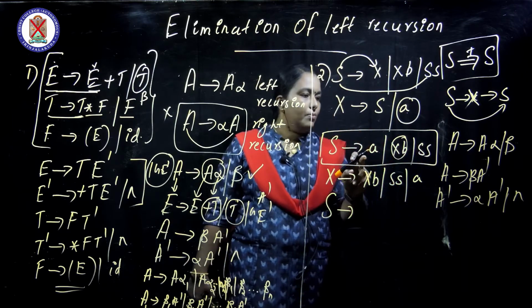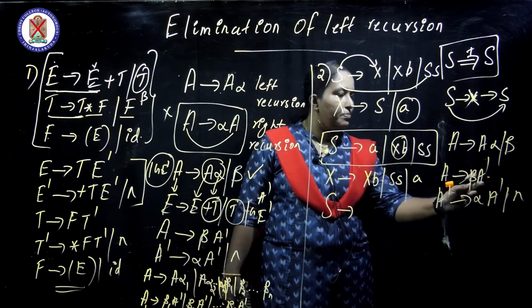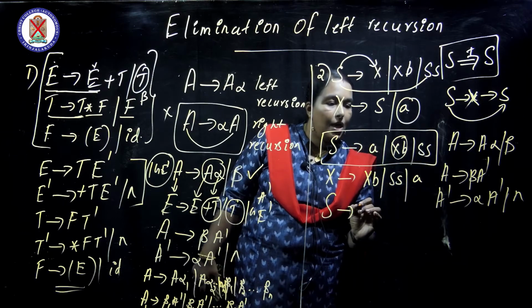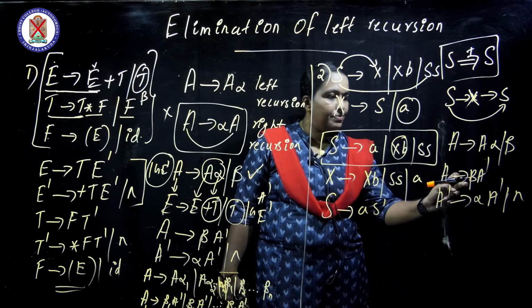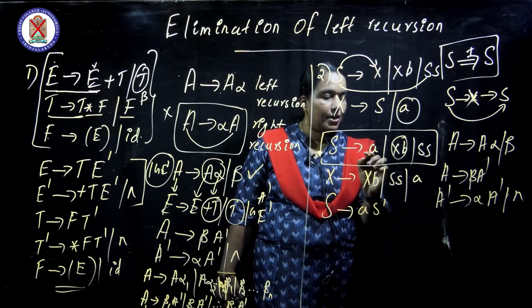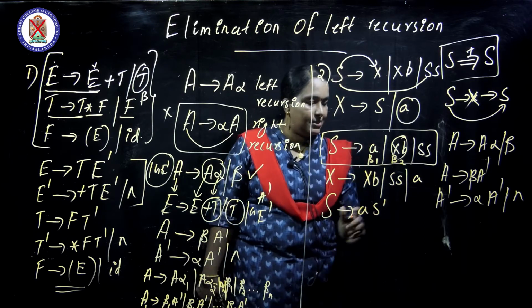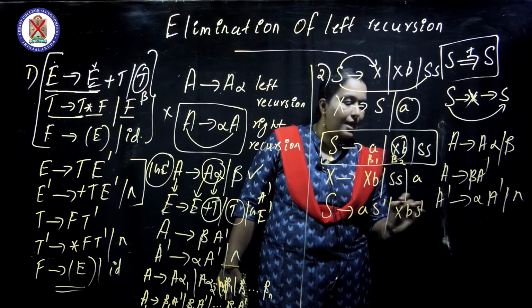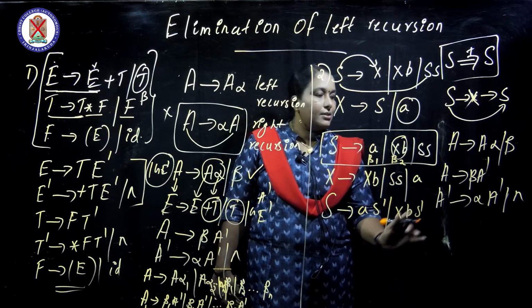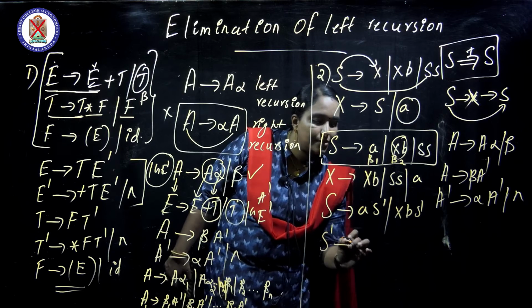So this is beta, this is also another beta. So beta A dash means AS dash. First we take beta 1 here, beta 2 here: AS dash or XB S dash.